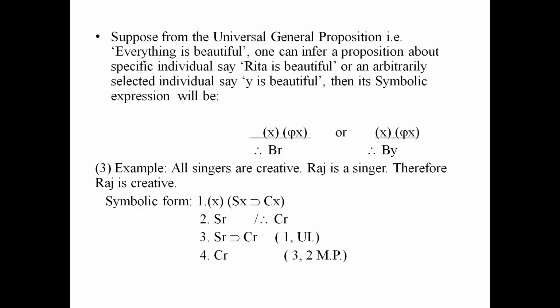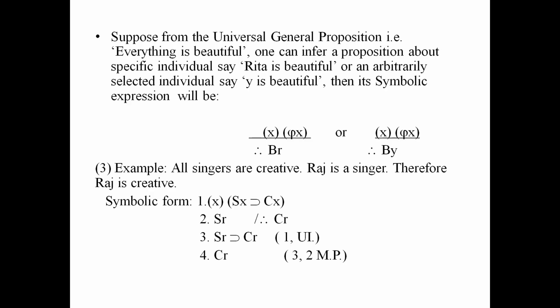Statement 1, we are applying the rule UI. Then fourth is by using the rule of MP for 3 and 2, we get Cr. 3 and 2 MP. We must know all the 19 rules of inference with the 4 rules.